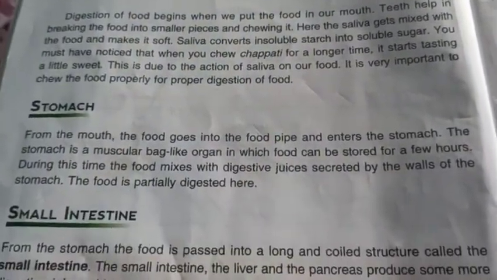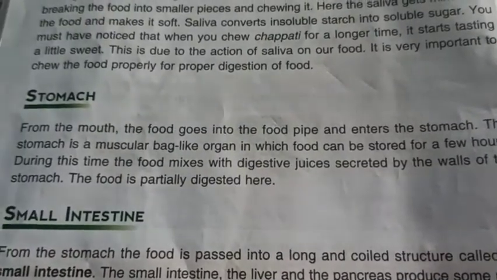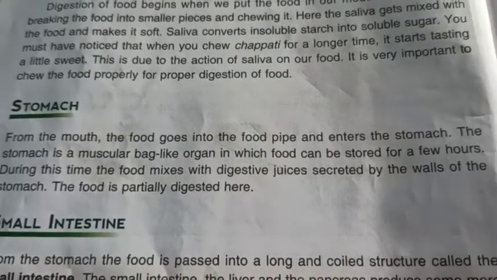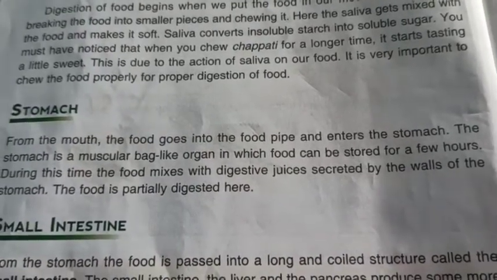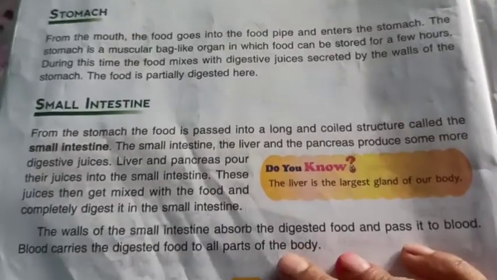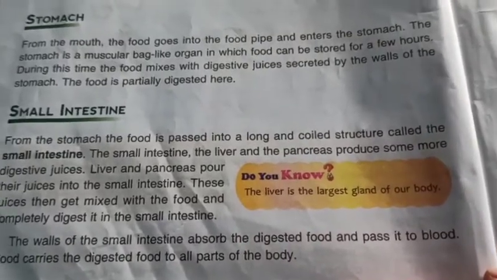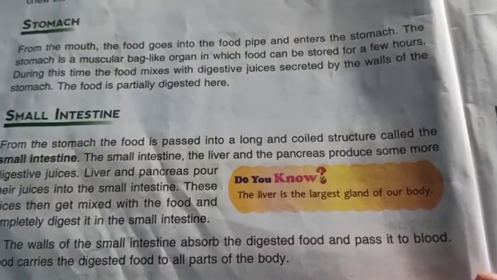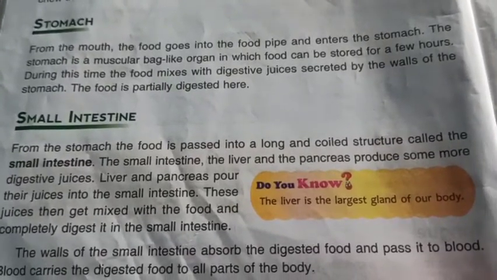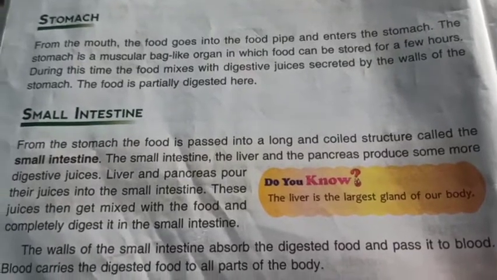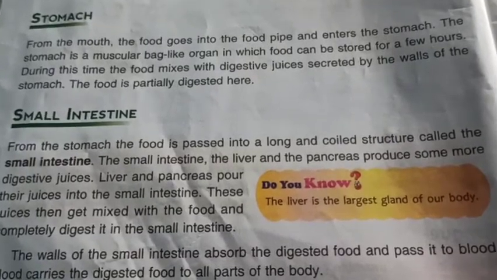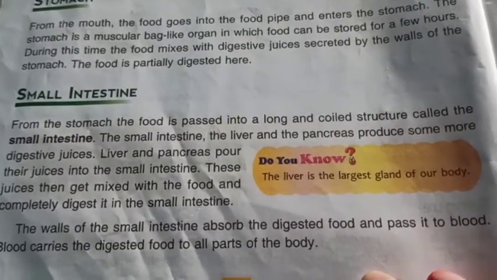Then we learn about the stomach, mainly this muscular bag-like organ in which the food mixes with digestive juices and is partially digested. Then we learn about the small intestine, where the liver and the pancreas produce some more digestive juices and pour them into the small intestine. These juices are mixed with the food, and the food is completely digested in the small intestine.